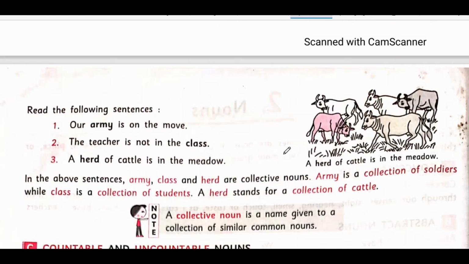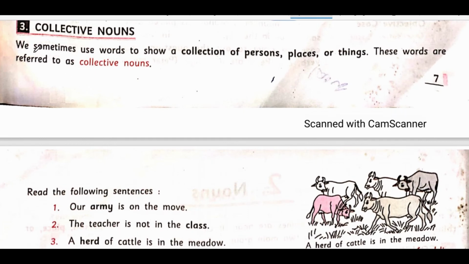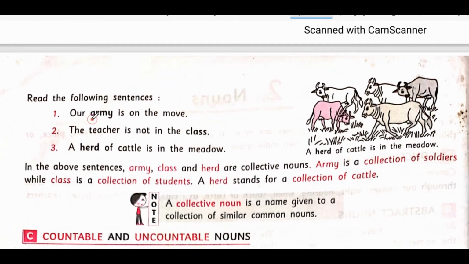So for example, let me read what is given here. We sometimes use words to show a collection of persons, places, or things. These words are referred to as collective nouns. For example, our army is on the move. So army is a group of soldiers.